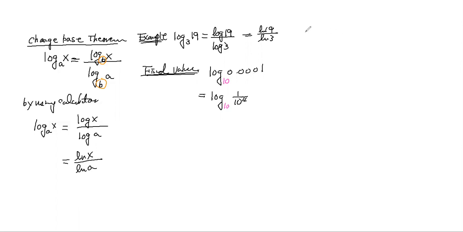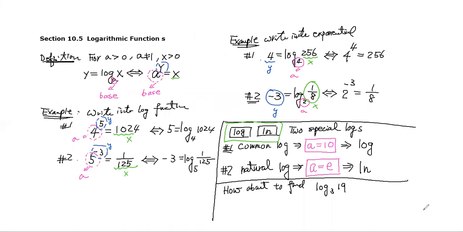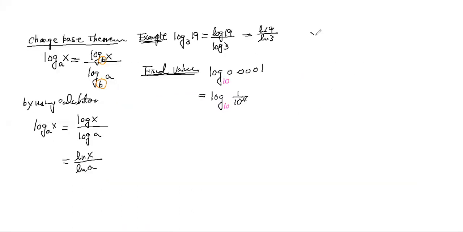So remember from our previous log definitions, y equal to log base a of x, let me write it here again, y equal to log base a of x is equivalent to x equal to a to the y. So I'm going to find what is the value of this. Based on this relation, I know this is 1 over 10 to the 4th power.